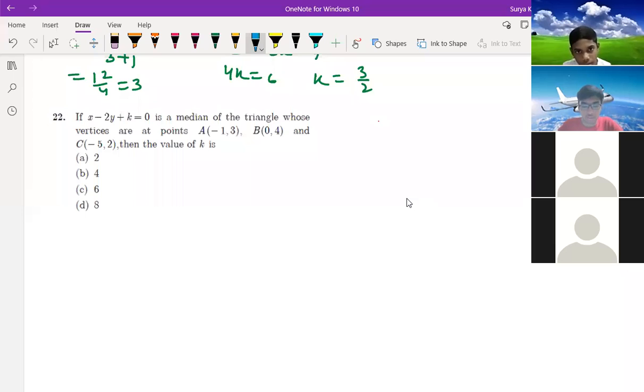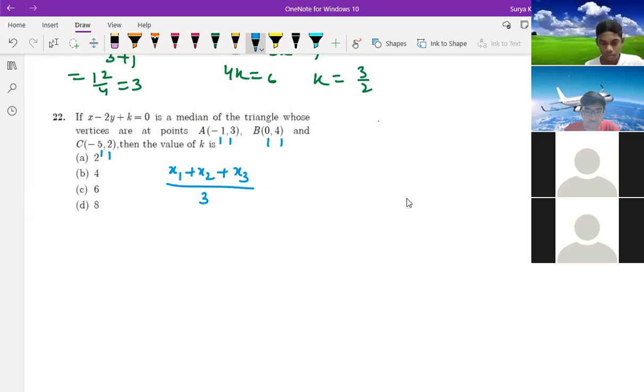Acha. So see what he is trying to say, Rasul and others. This is x1, y1. This is x2, y2. This is x3, y3, right? What he is doing is the formula x1 plus x2 plus x3 divided by 3. This is the coordinate of the x-axis, and y1 plus y2 plus y3 divided by 3 is the coordinate of the y-axis. This is the centroid part. So x1 is -1, x2 is 0, x3 is -5.